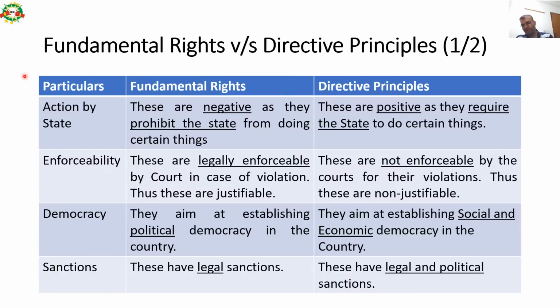Please note down these 7 points, which were 7 or 8 point differences. A 1 mark theory question may sometimes come out of this also. So this is a very beautiful table. You will not get this table anywhere in the book.